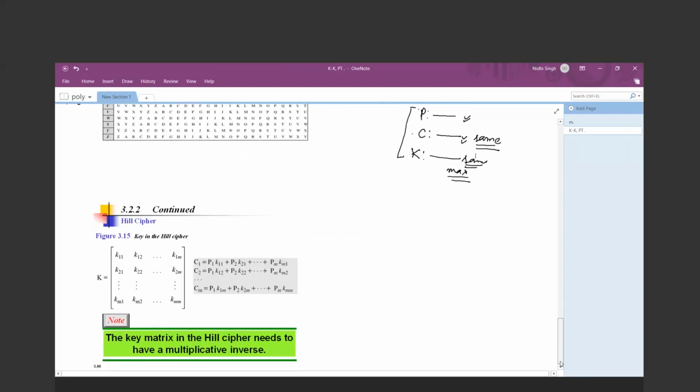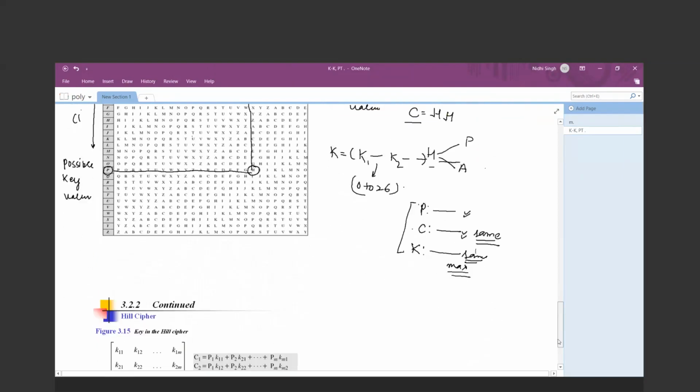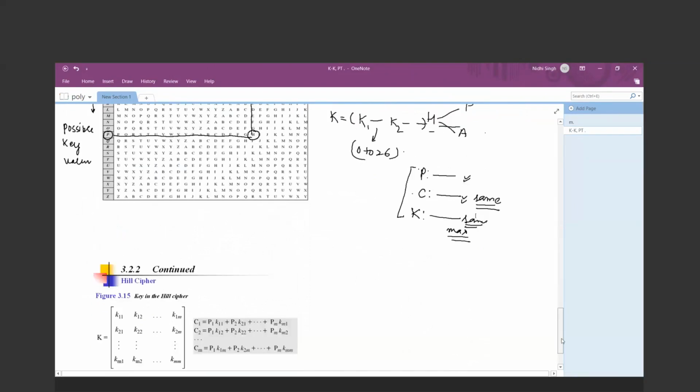So the next topic is the Hill cipher, but the Hill cipher topic is lengthy and I think we have only 10 minutes. So I will start the Hill cipher topic in the next lecture.